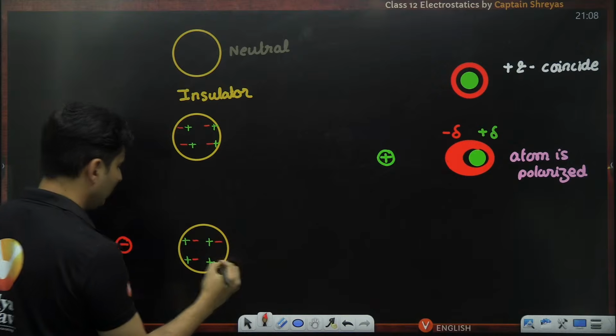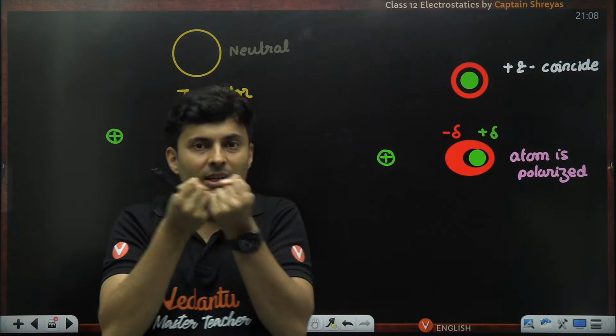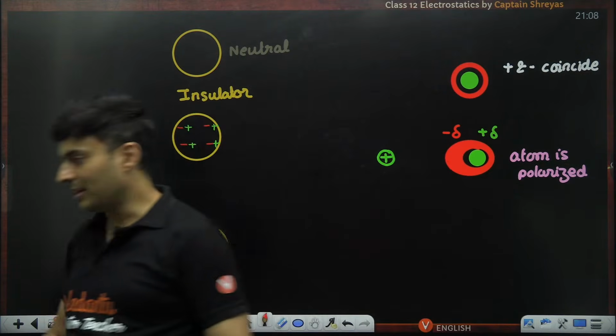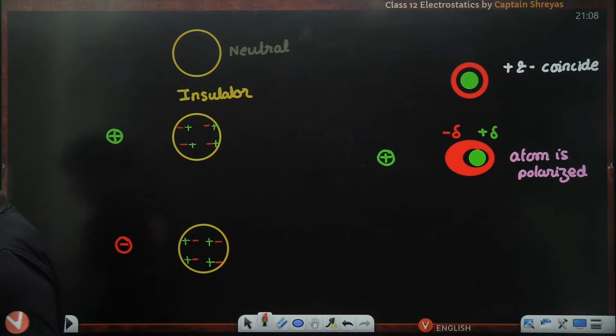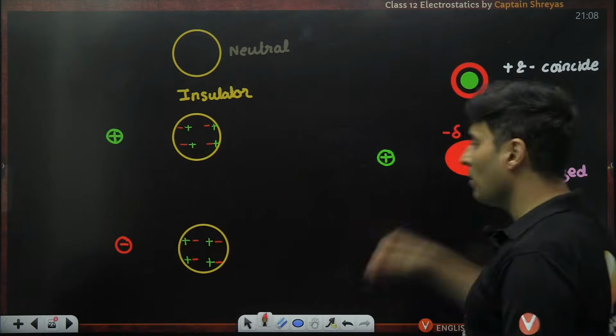So this is how the centers will move. The overall positiveness will be on one side, overall negativeness on the other side. Is this absolutely clear? Yeah, perfect. Yes, the charges get separated at the atomic level.